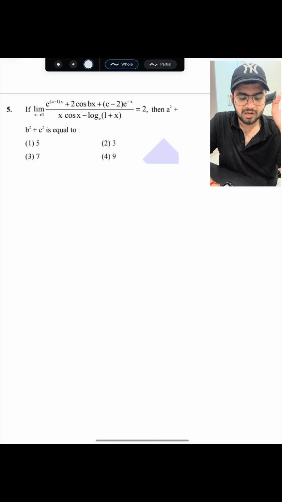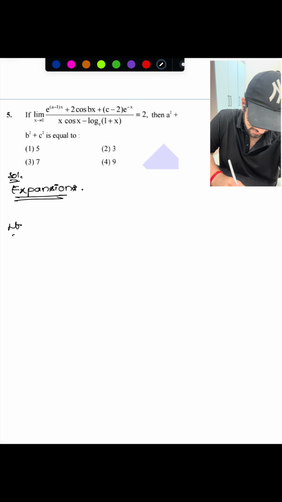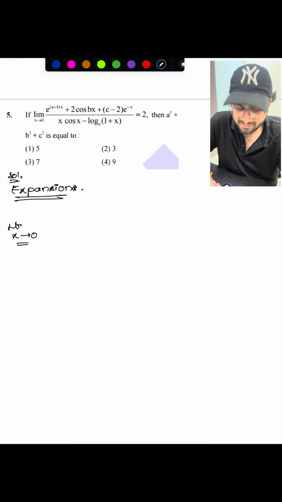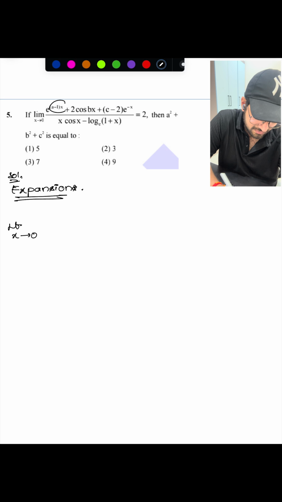Very simple question. What we need to do is, first of all, the limit is having unknowns, right? So whenever you need to find out unknowns, definitely we need to use the expansions concept. That will get you easily. So what I will do is replace the corresponding expressions with their expansions, as definitely x is approaching 0, right? So we can use expansions clearly. So the expansions we are going to use are e power x, cos x, and log of 1 plus x. I will write here.